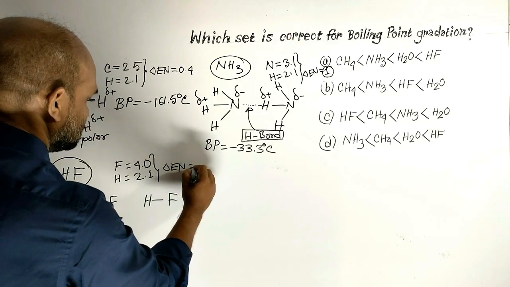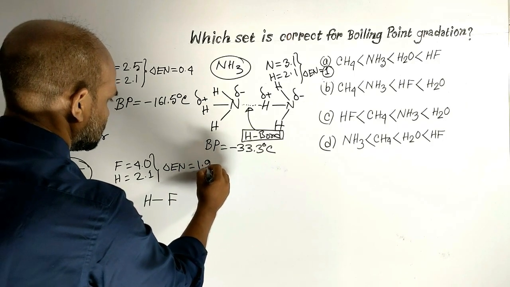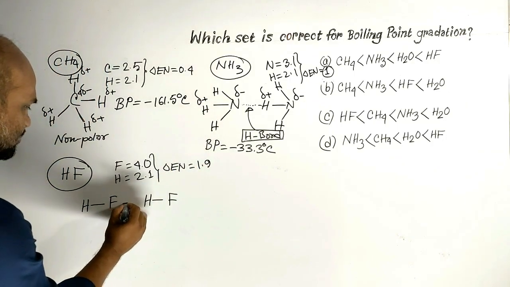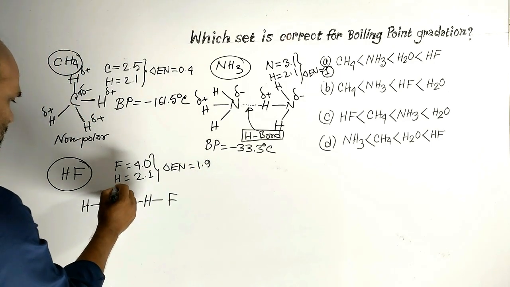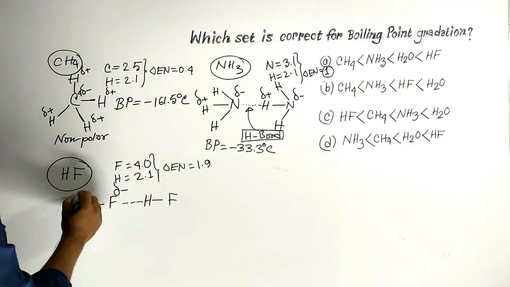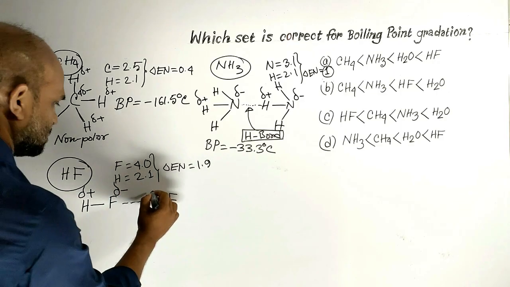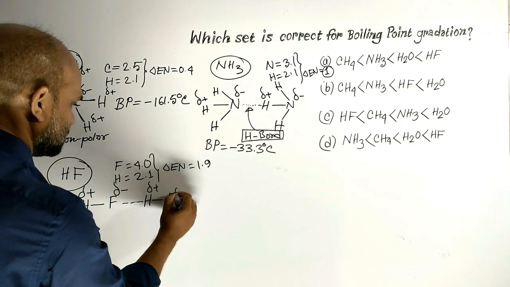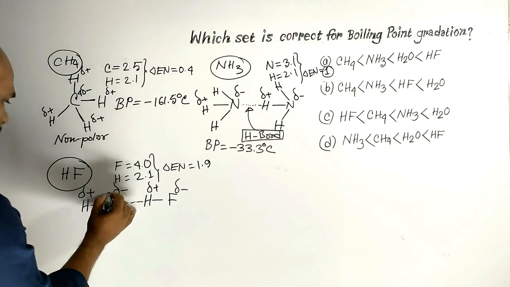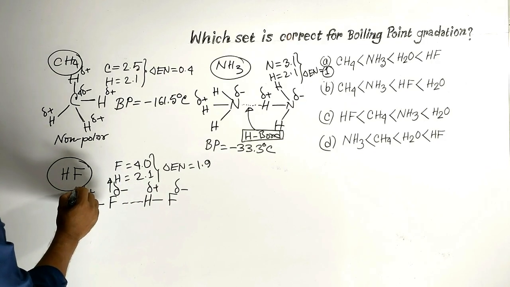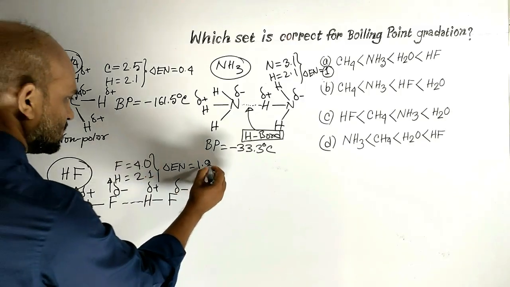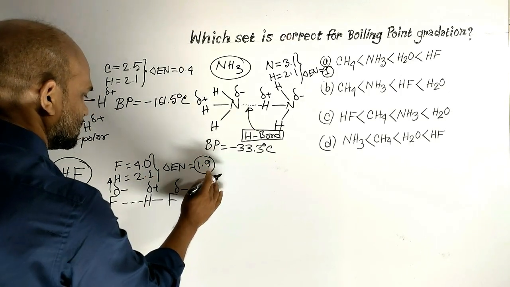Electronegativity difference is 1.9, a very high difference. Because of this high difference, fluorine is negative in charge, hydrogen positive in charge. Negative charge density is higher and positive charge density is higher because the electronegativity difference is higher.